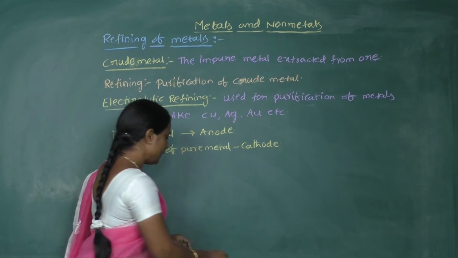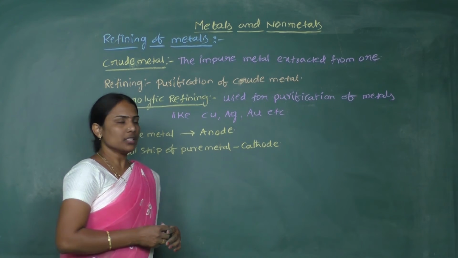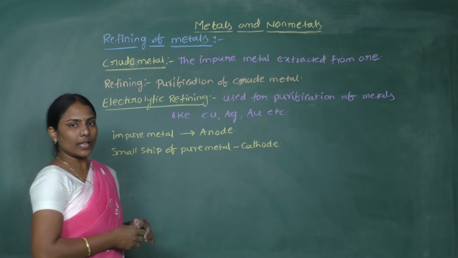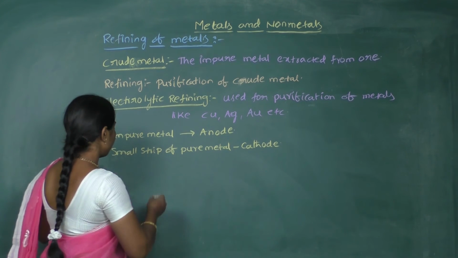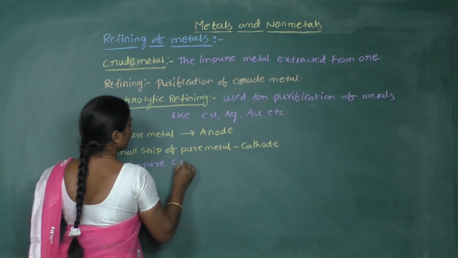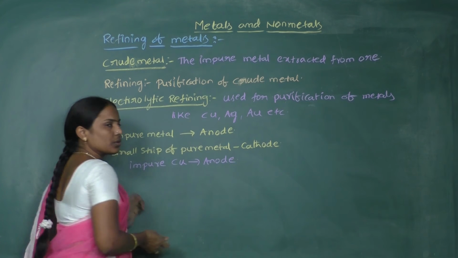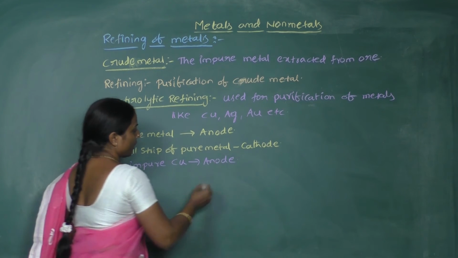Let's take the example of electrolytic refining of copper. When we want to do the electrolytic refining of copper, what will we take? Impure copper is made the anode. At the anode, oxidation occurs.